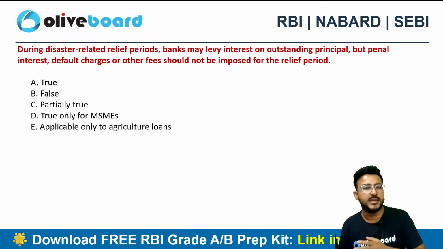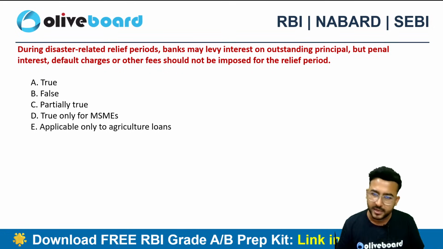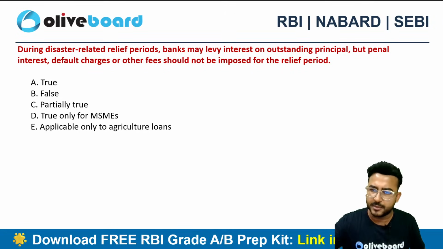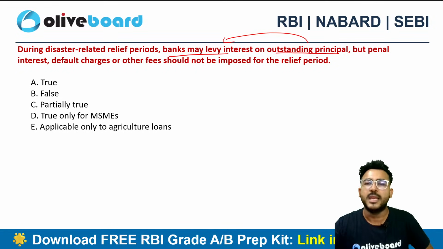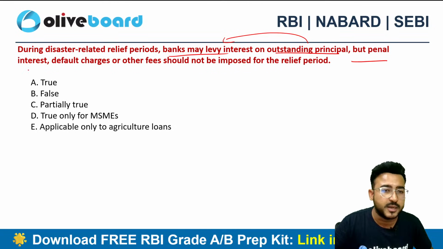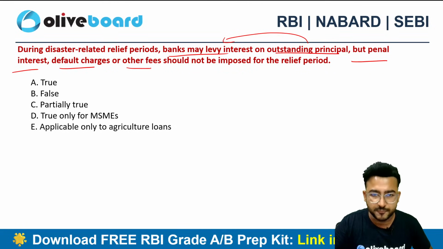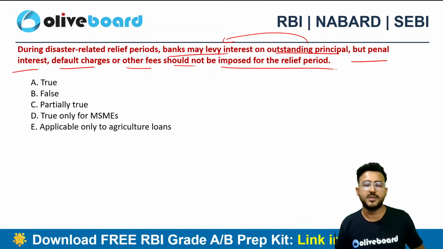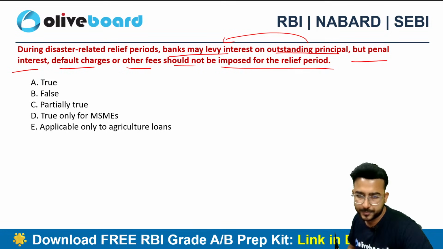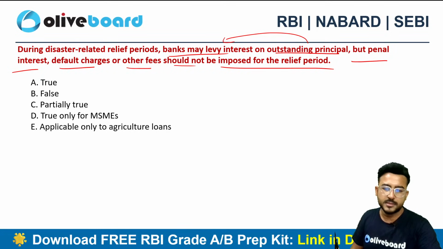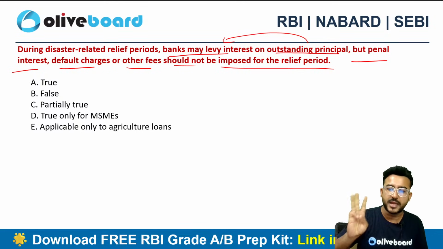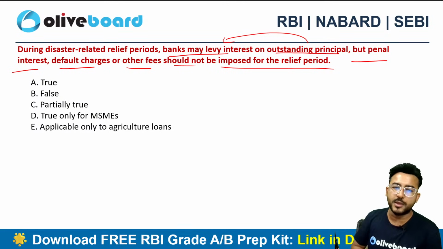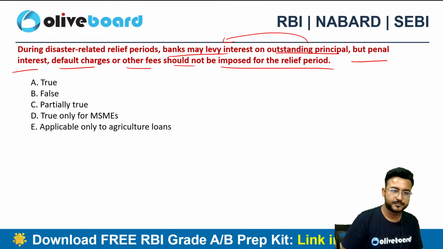During the disaster related relief period, the bank may levy interest on the outstanding principal. Whatever your outstanding principal is, the bank is definitely going to levy the interest, but penal interest, default charges or any other fees should not be imposed for the relief period. Which of the following is the correct option? Is this statement true? It's false. It's partially true. Only true for MSME, or applicable only to agricultural loans?